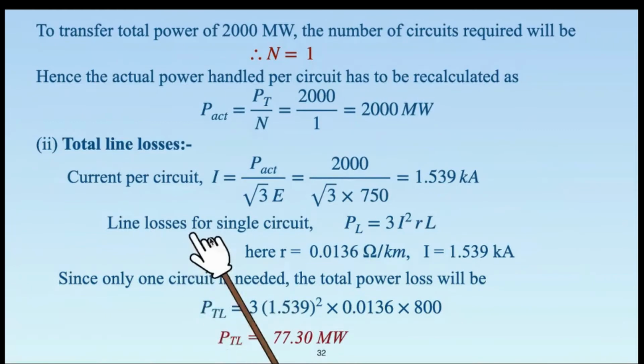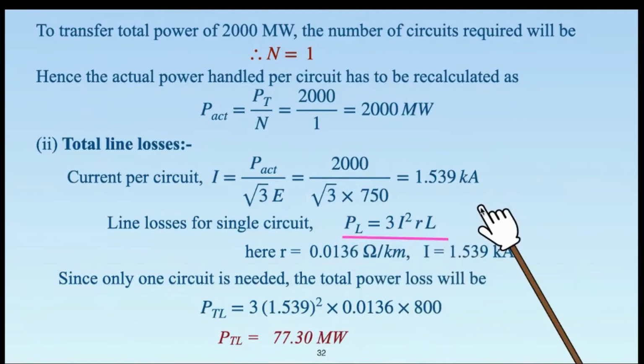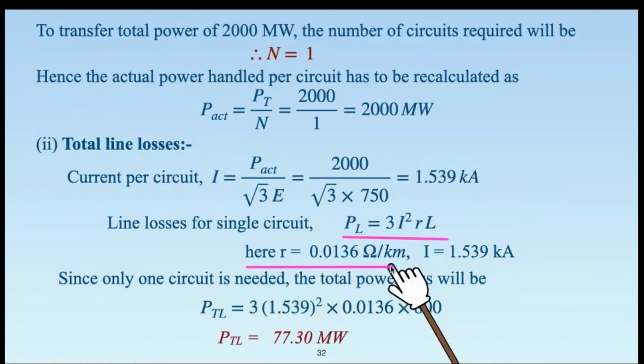Now, line losses for a single circuit. Line losses for a single circuit can be determined as equal to 3 times I square RL. We are not new to this equation, but remember that the values of parameters R and I we have calculated right now.